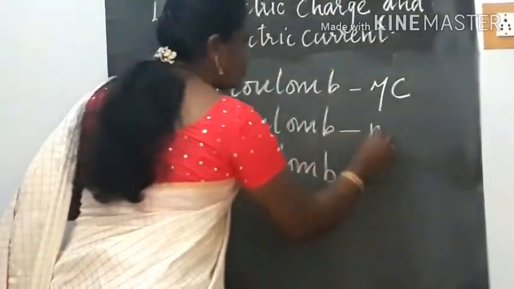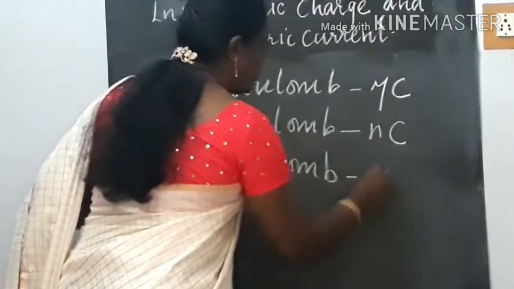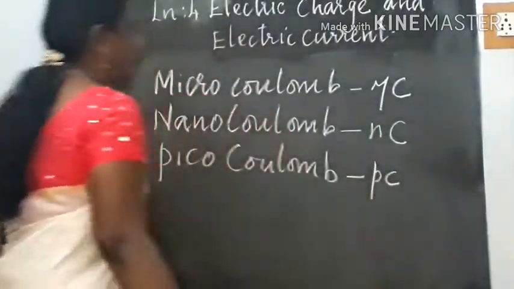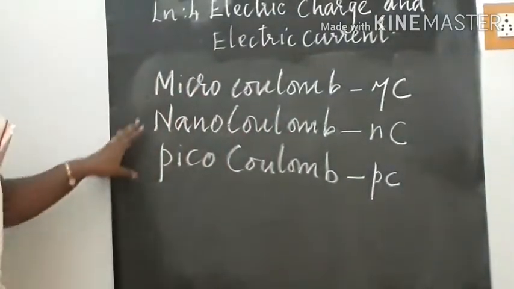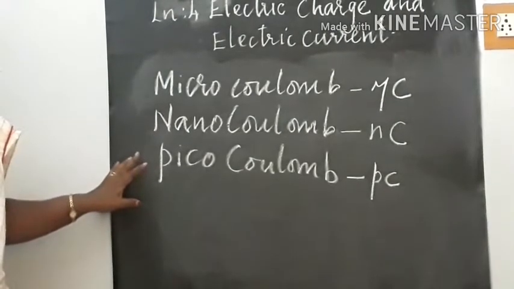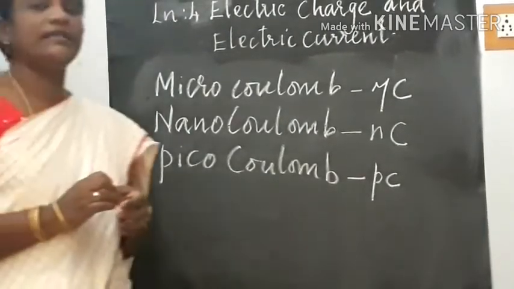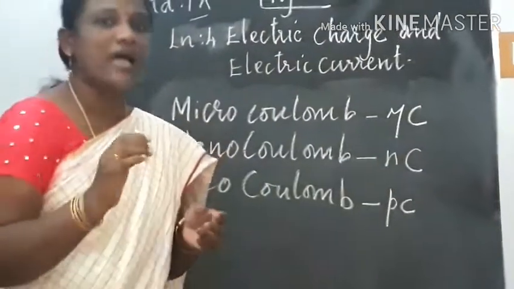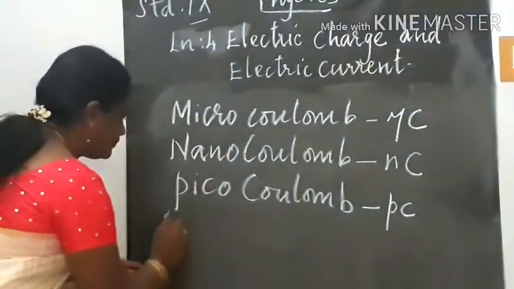Then nanocoulomb, then picocoulomb. So these are the other units of electric charge. We can also say that electric charge is additive in nature.